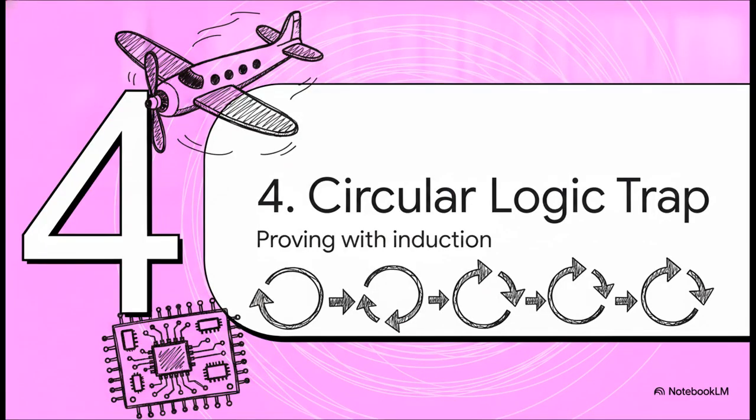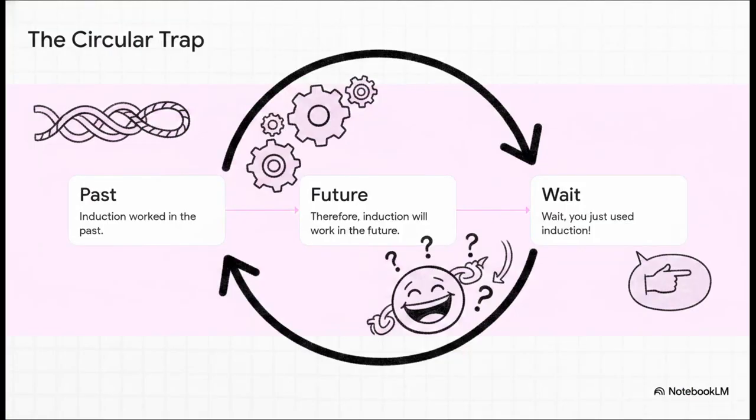Section 4. The circular logic trap, attempting to prove induction with induction. The most natural defense you might have popping into your head right now is, but wait, induction works, science works, we built airplanes and iPhones using it. Which, yes, is true, but that leads us straight into an inescapable loop. Trying to prove that induction works by pointing out that it's always worked in the past is hilariously circular. You're looking at the past success of induction to predict the future success of induction. You are quite literally using induction to justify induction. It's like asking a known con artist to vouch for his own honesty.